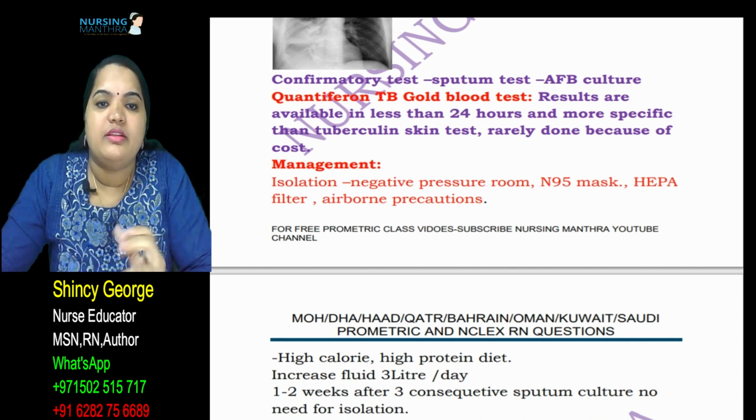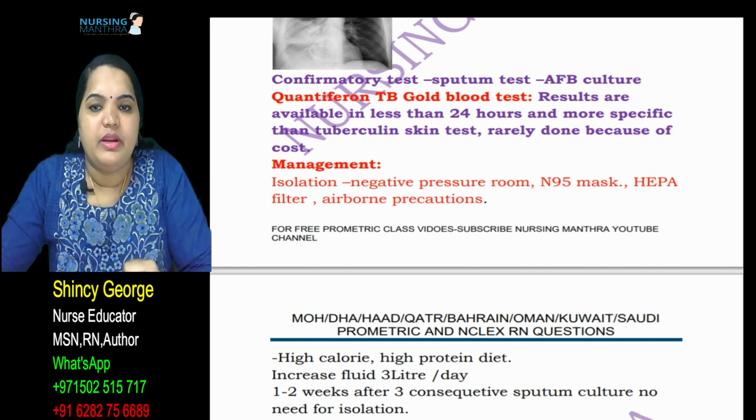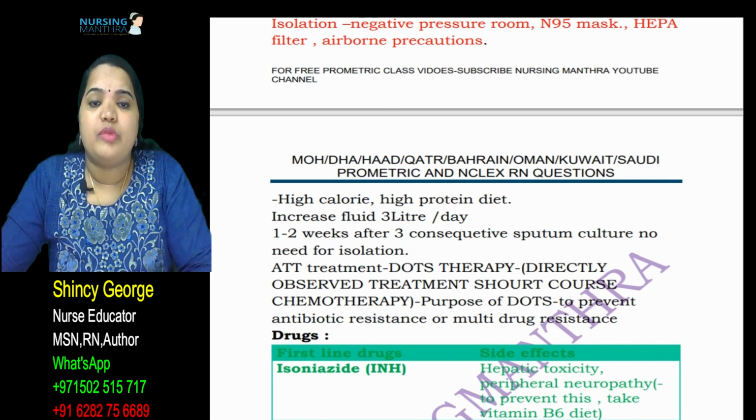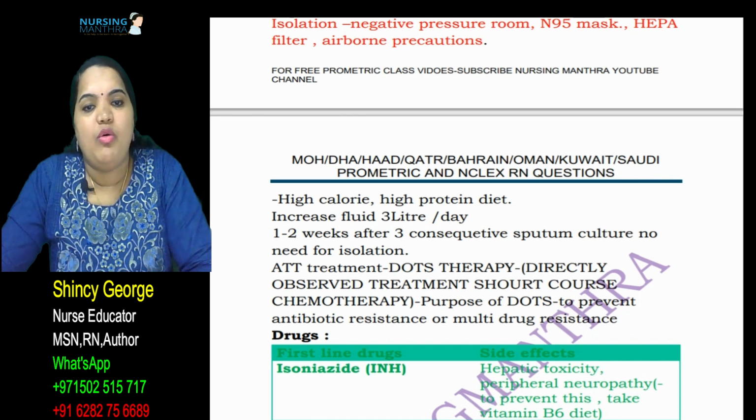And there is another test, the QuantiFERON TB Gold blood test. The result will be available in less than 24 hours and it is more specific than the tuberculosis Mantoux skin test. It is rarely done because it is an expensive test. So the QuantiFERON TB Gold test will be there.